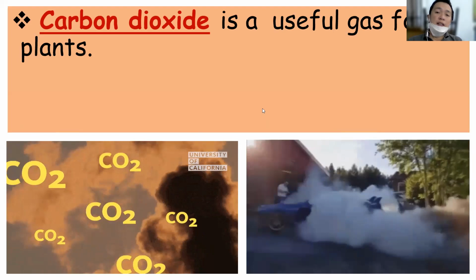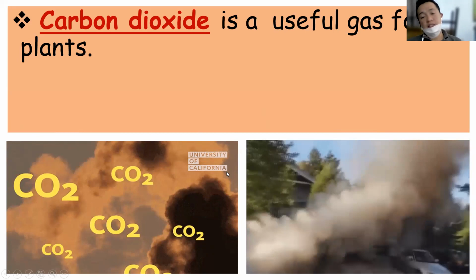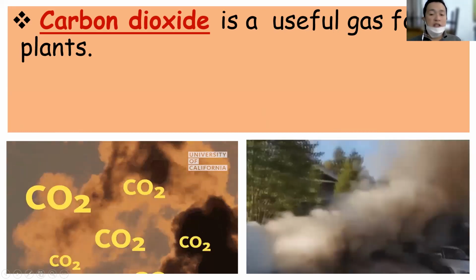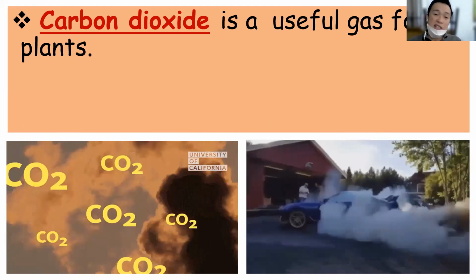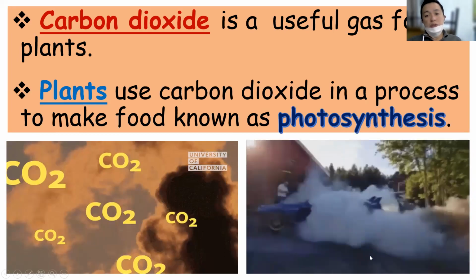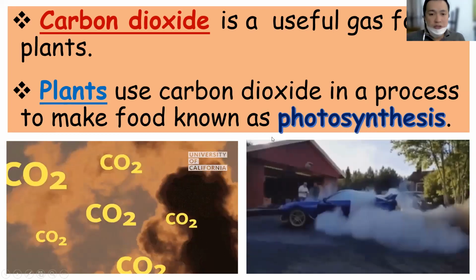Carbon dioxide is a useful gas for plants, not for animals and humans. It is very useful only for plants because plants need carbon dioxide to make food, in a process called photosynthesis.